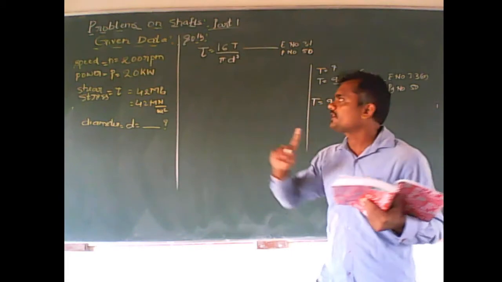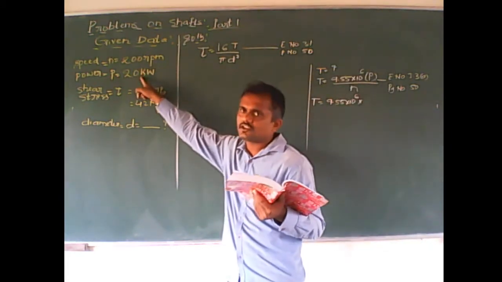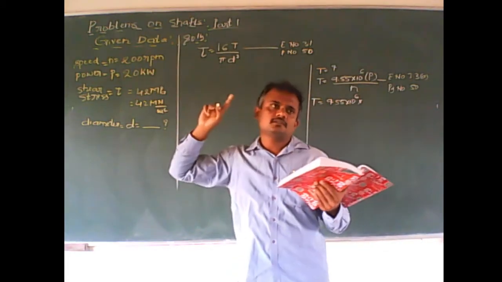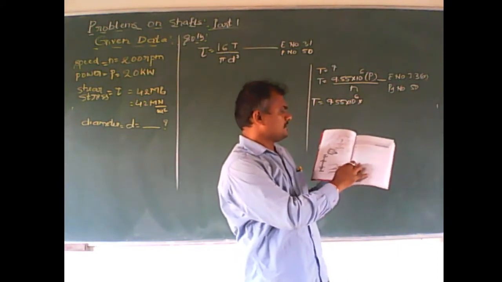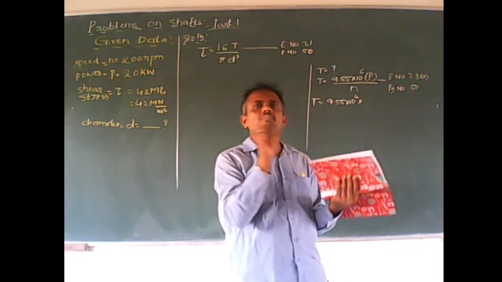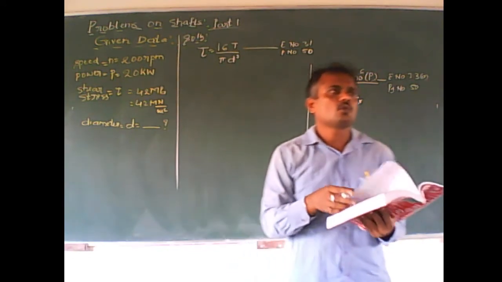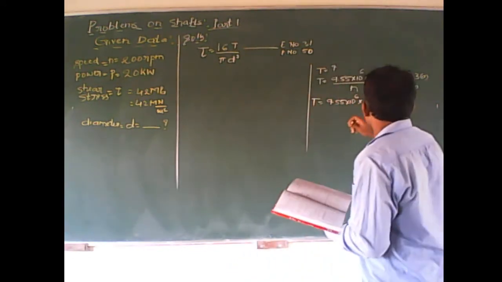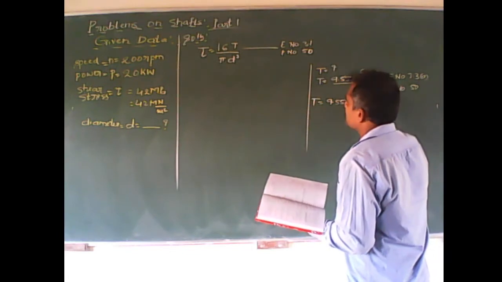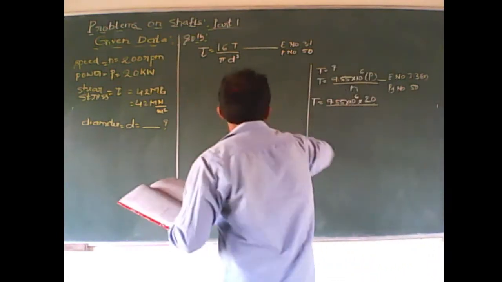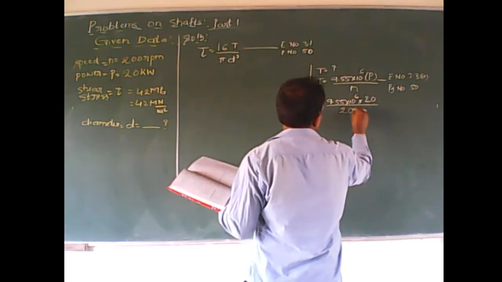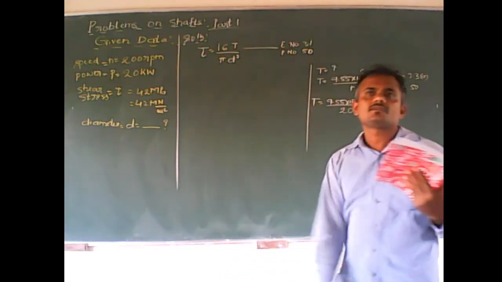You should not take it as 20 into 10 raised to 3. In the data book it is already mentioned that wherever the value of capital P comes, it is always in kilowatts. Understood? So let us take this kilowatt as 20, correct? 20 upon N, the value of N is 200. Is that right? Correct?